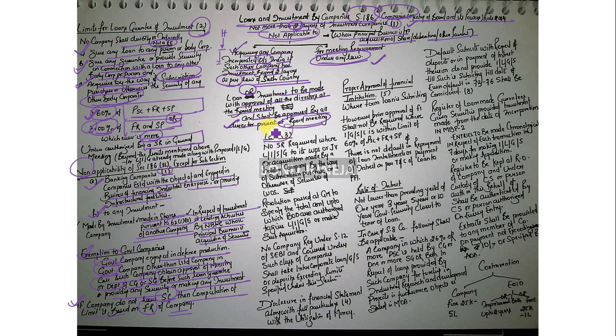Now looking forward to 186 subsection 3, no special resolution is required where loan, investment, security or guarantee is to a wholly owned joint venture, or acquisition is made by a holding company by way of subscription or purchase or otherwise of the security of a wholly owned subsidiary. The resolution passed at the general meeting to specify the total amount to which the board of directors is authorized to give the loan, investment, guarantee, security or to make such acquisition. So I have to give the entire details.